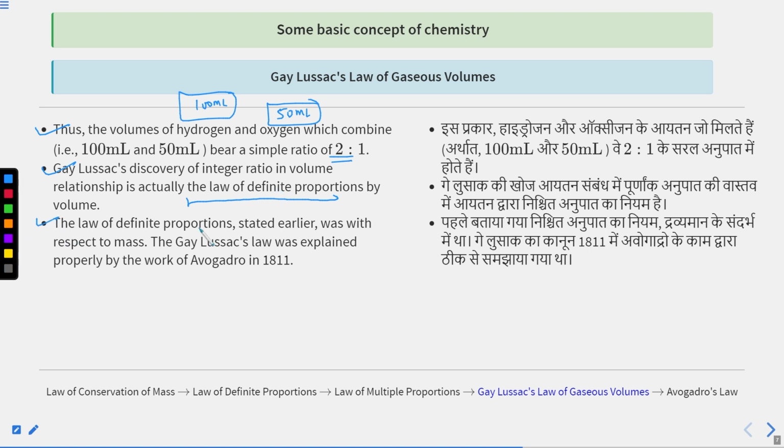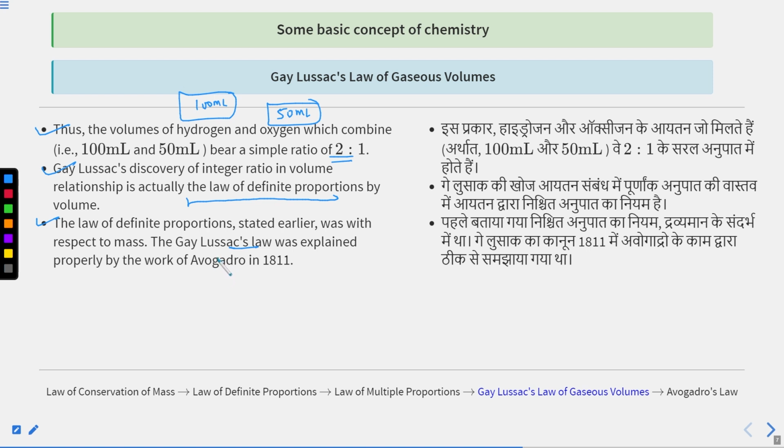The law of definite proportion stated earlier was with respect to mass, as I stated already. And Gay-Lussac's law was explained properly by the work of Avogadro in 1811. Okay, this is the Gay-Lussac law. I hope this Gay-Lussac law is clear to everyone.